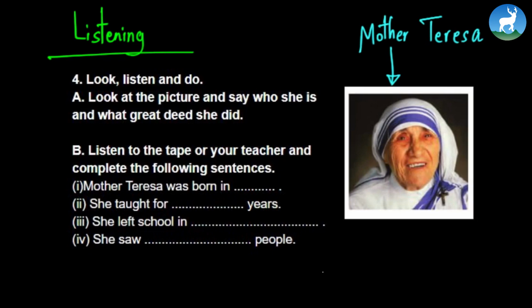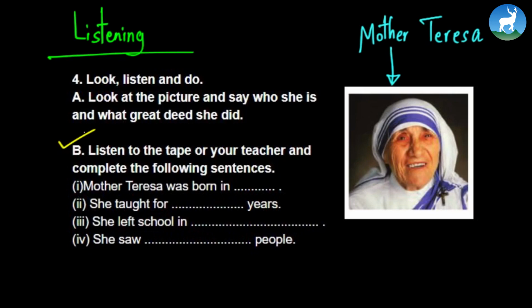She taught for 20 years. She saw many poor people in the streets. They were poor, sick, and dying. She helped them. In 1948, she left the school. Okay, that's Mother Teresa. Now listen to the tape or your teacher and complete the following sentences.